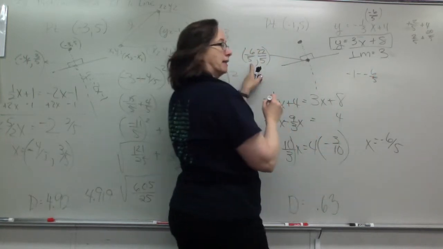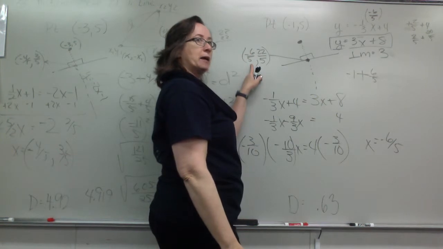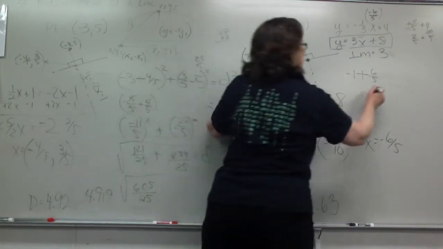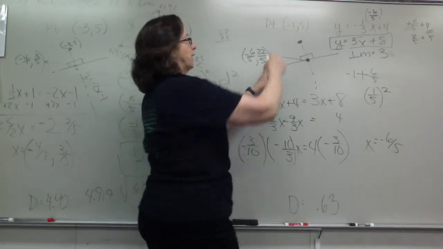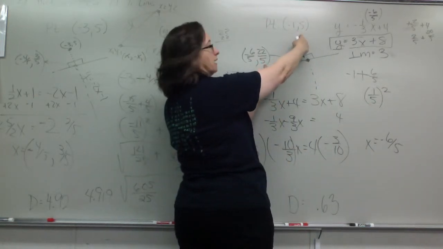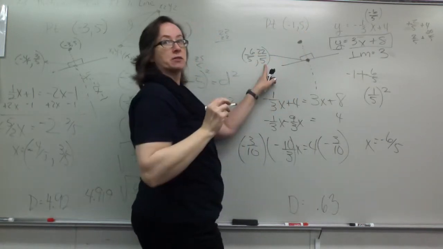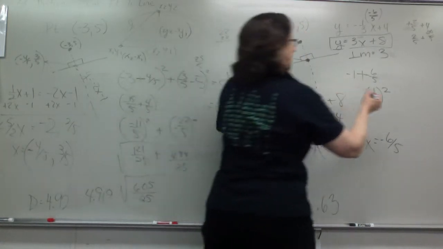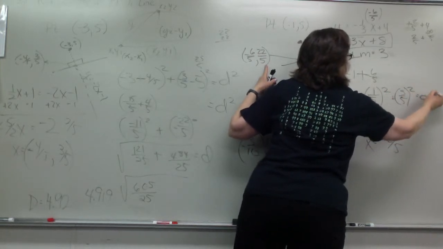We're subtracting them, so it's going to be a plus 6/5, so it's going to wind up being 1/5. 1/5 squared. And then this difference, 25/5 minus 22/5 is 3/5.